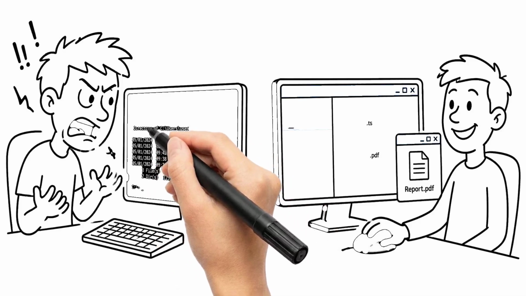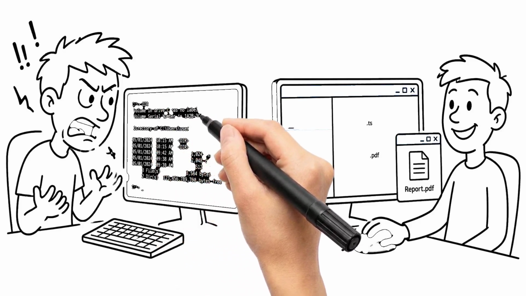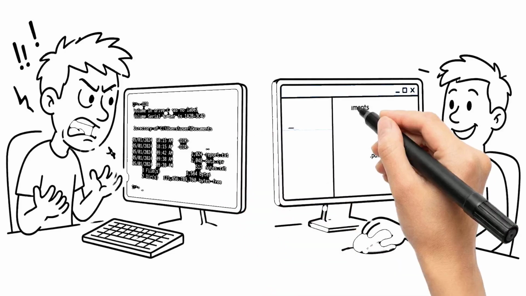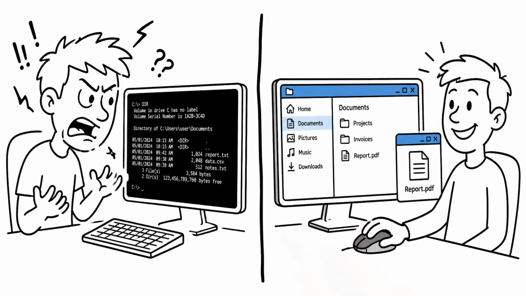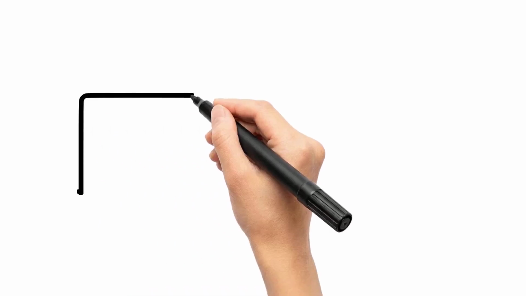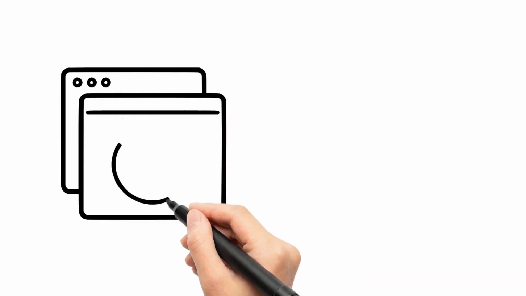In 1985, Windows 1.0 arrived. It introduced windows, menus, and the mouse. Suddenly, computers felt friendlier, but it was slow and limited, more like a test run.